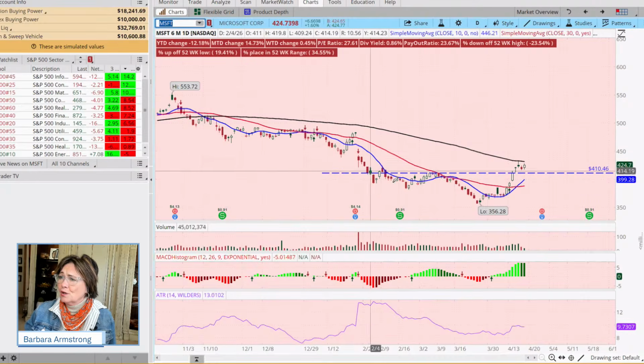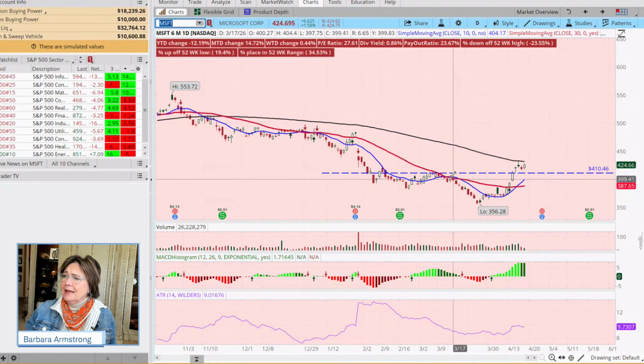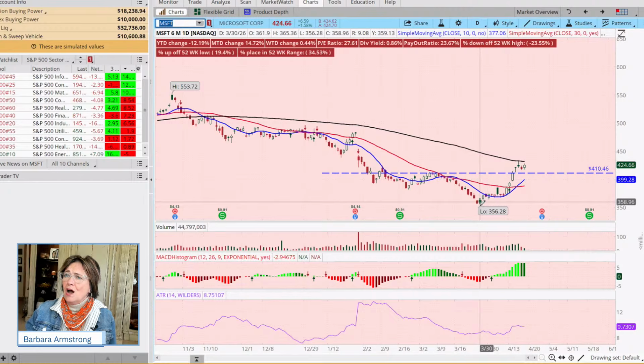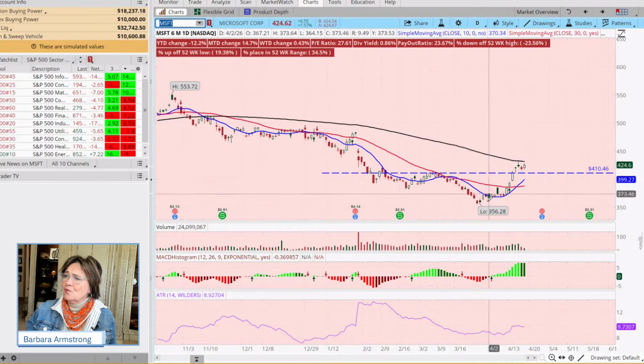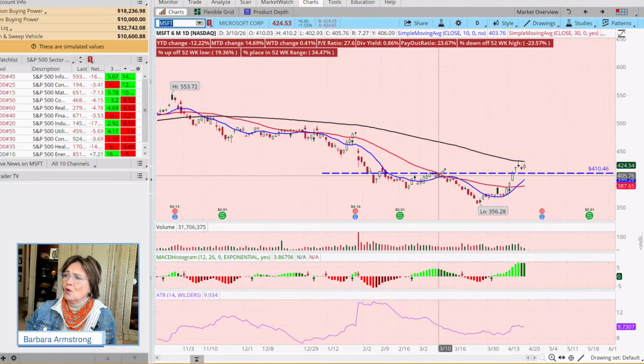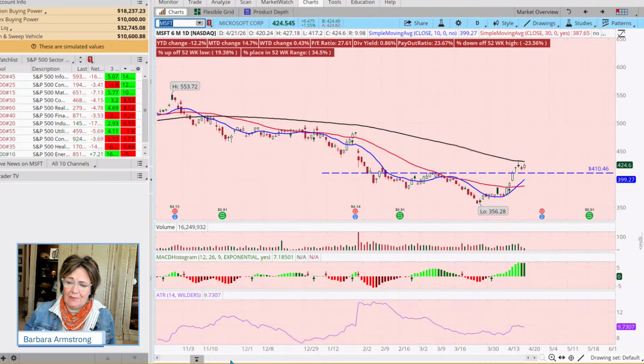It's been rolling on down the hill, and then we seem to reach this bottom at the end of March. Now it has not only started to recover, but it's broken above this old resistance line. So could it be on its way back?